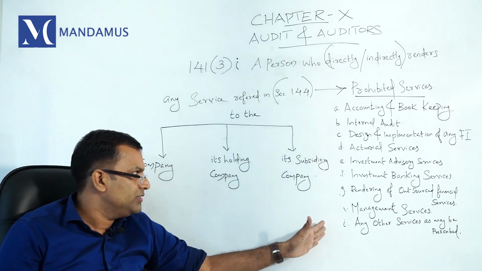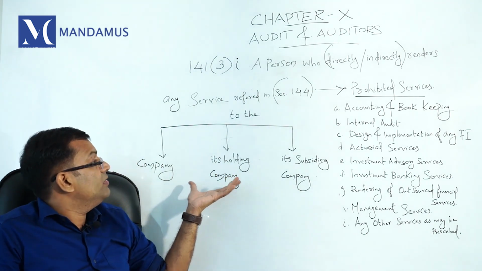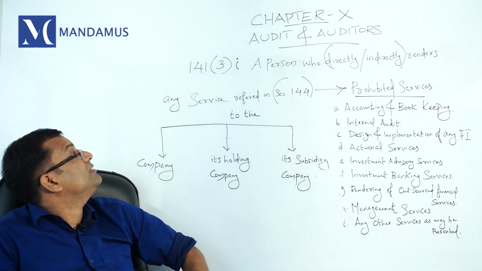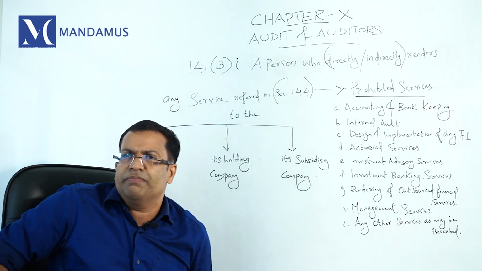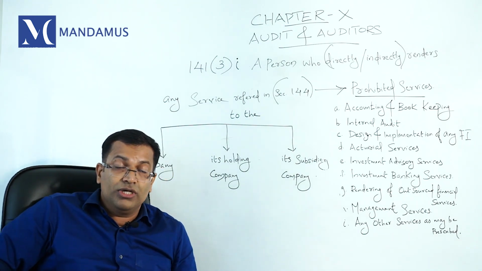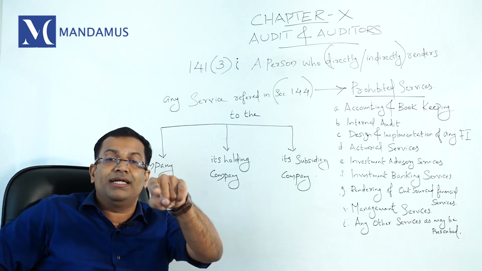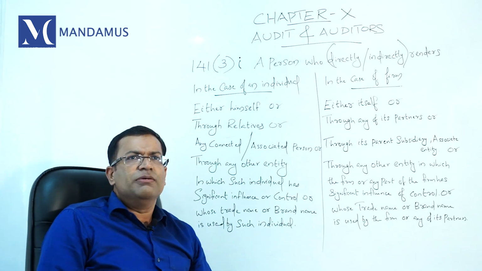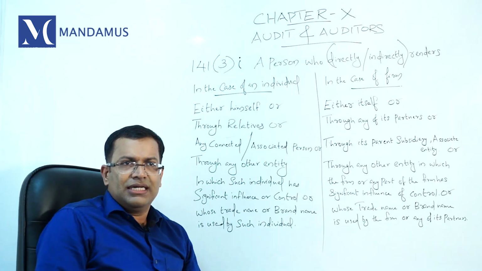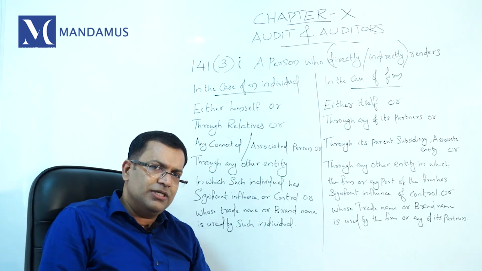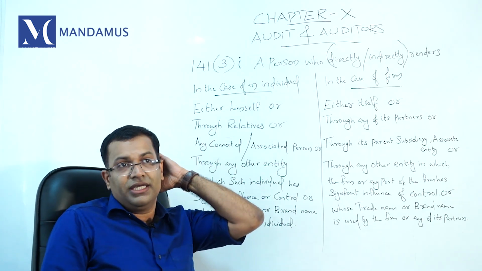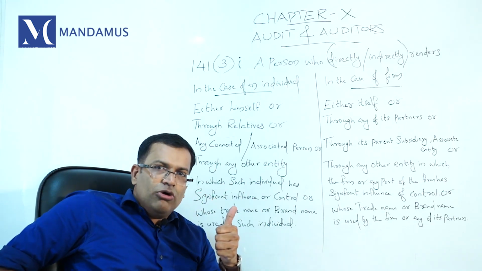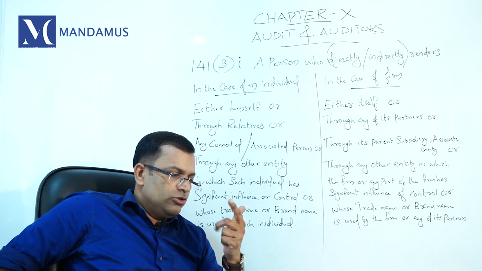See, what are 144 services? You have to learn them by heart. What are the 144 services? And 3. That means section 141(3)(i) says a person who directly or indirectly renders 144 services to the company, its holding company or subsidiary company will attract disqualification. Any person who directly or indirectly renders 144 services to the company, subsidiary company or holding company will be disqualified. In this provision, three important things you have to understand: directly or indirectly, 144 services, and 3 companies.